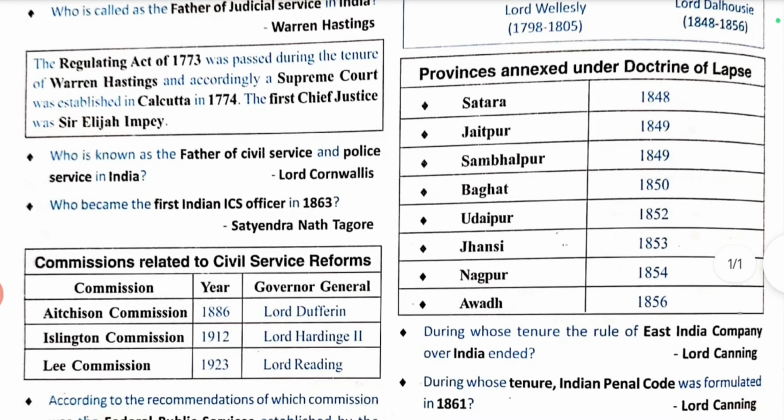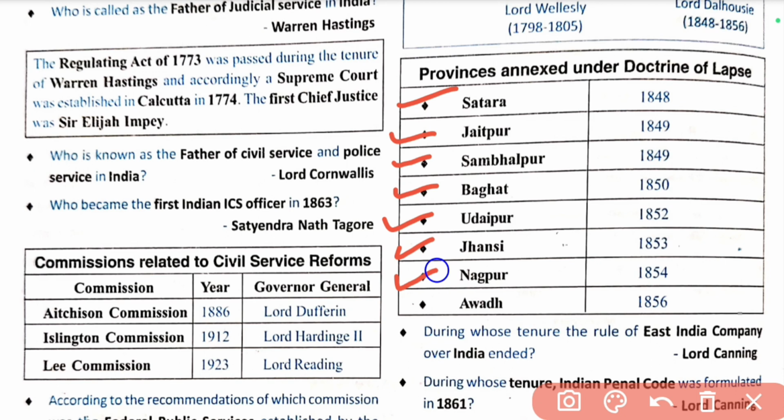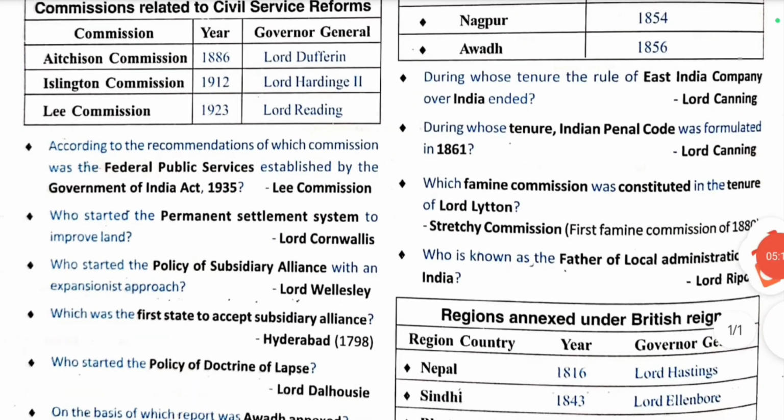Now, these are the provinces annexed under doctrine of lapse. Satara in 1848. Jaitpur in 1849. Sambalpur in 1849. Baghat in 1850. Udaipur in 1852. Jhansi in 1853. Nagpur in 1854. And Awadh in 1856.